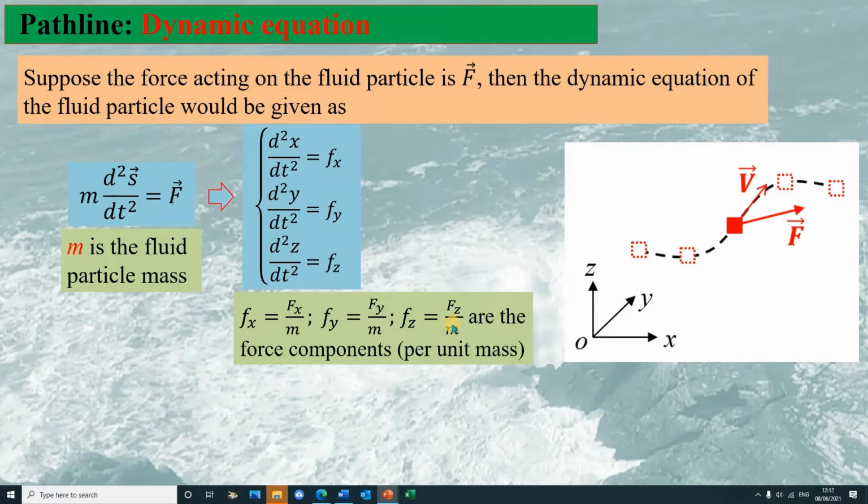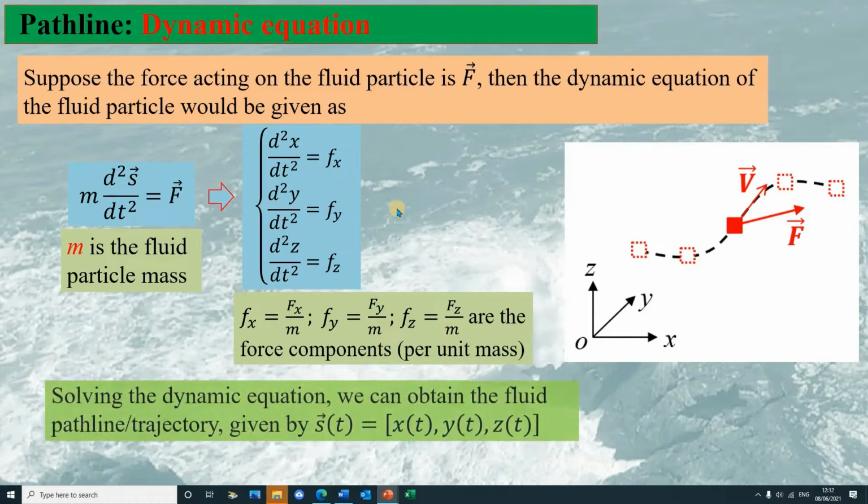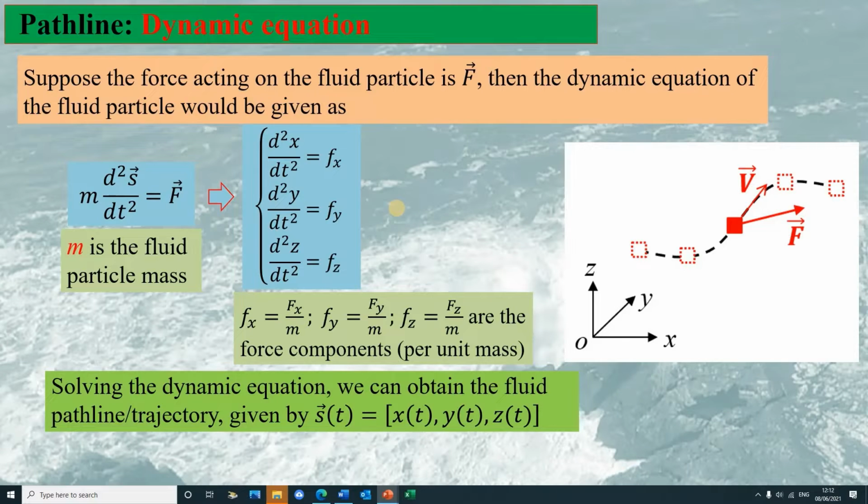All these are the force components per unit mass. So principally, if we solve the dynamic equation, we can obtain the fluid path line or the trajectory given by the vector s or by the components x, y, and z. So if we obtain the vector s, then we can draw out the path line as this.